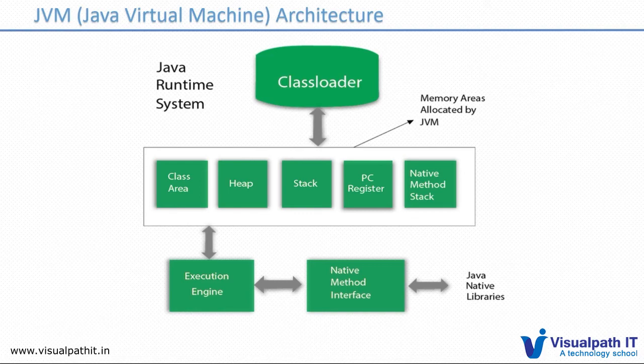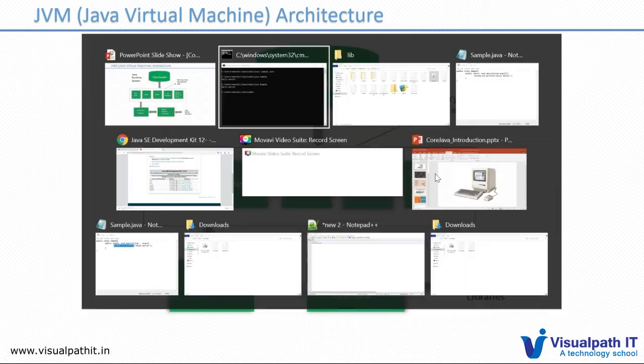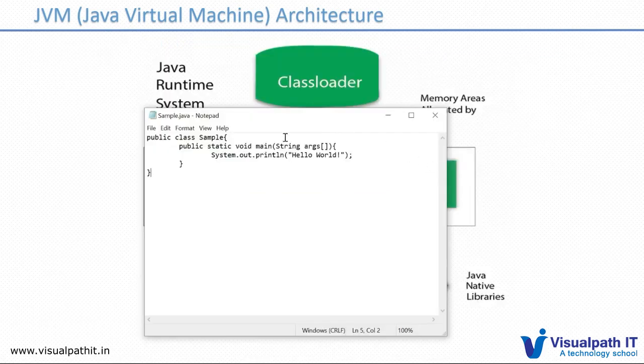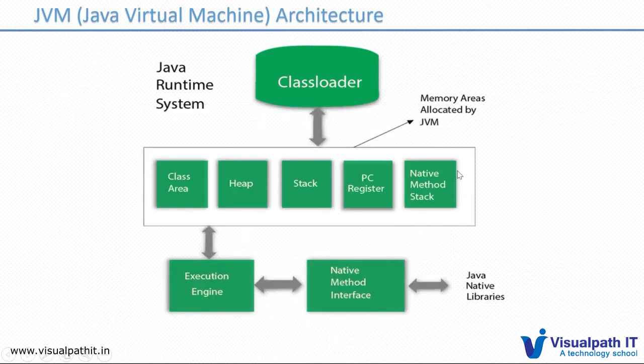There are different memory areas available: class area, heap, stack, PC register, and native method stack. The native method stack is used if you are calling any native methods inside the Java package. Suppose we call System.out, these are native method calls, because we haven't defined this class, and it comes under the Java native library. So this is the native method call.